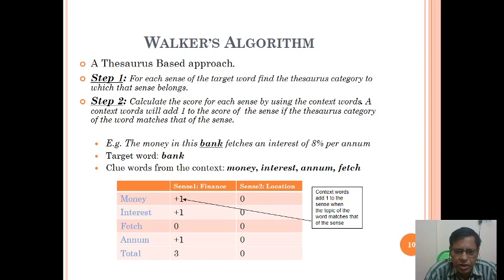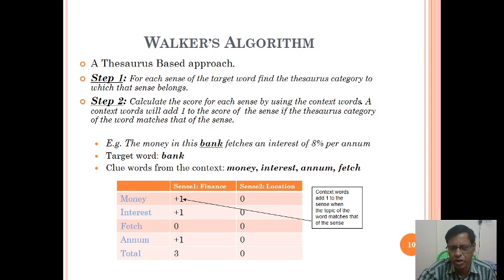Money: sense 1 finance, sense 2 location. Interest is +1 for sense 1 and 0 for sense 2. Fetch is 0, 0. Annum is +1 or 0. Total: sense 1 is 3, sense 2 is 0.